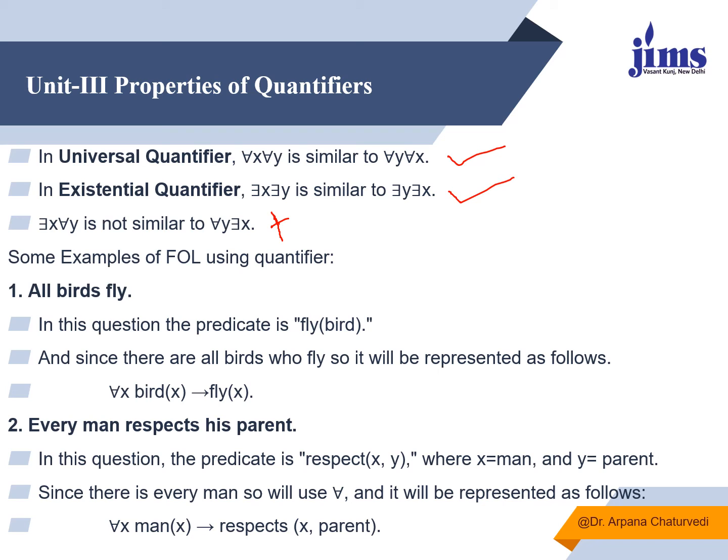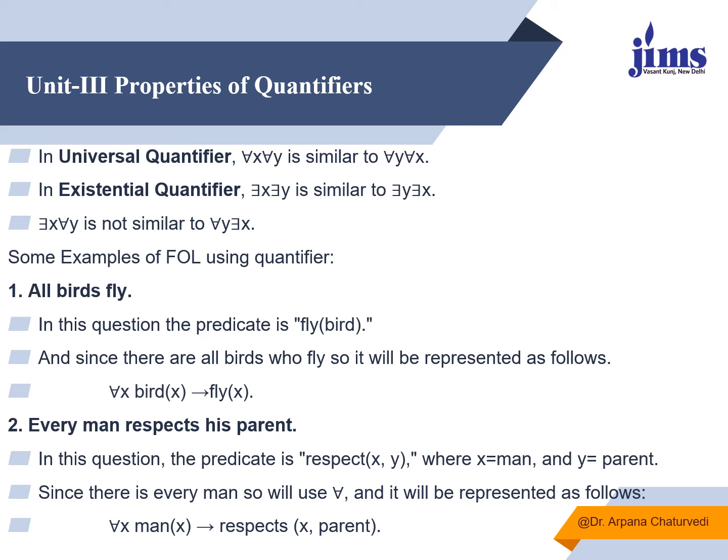Some examples of quantifiers: all birds fly. So how will we write? We write fly(bird). But how will we represent all? To represent all, we say for all x, if x is a bird, then it implies that x flies. Fine.